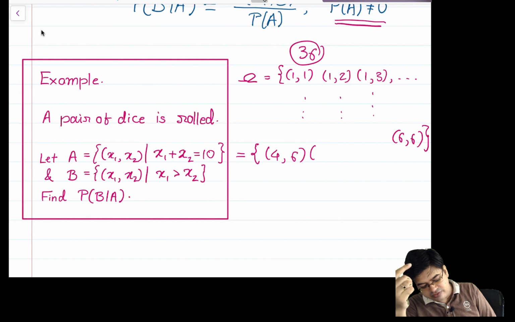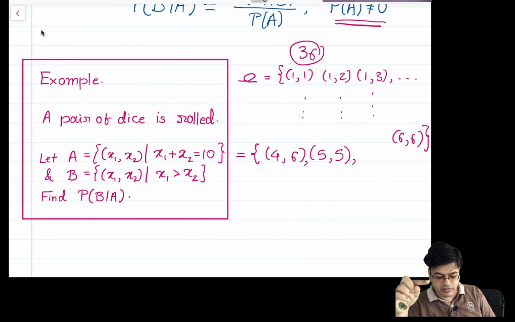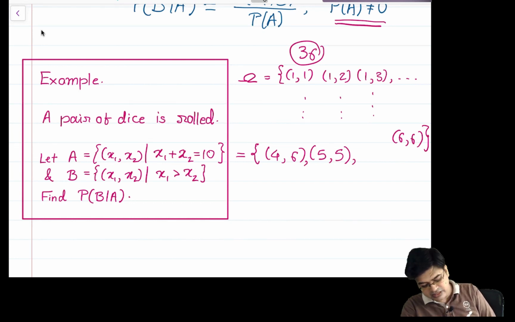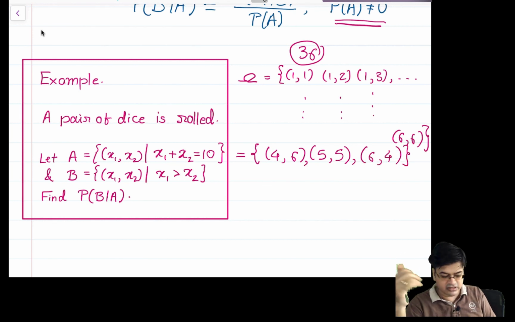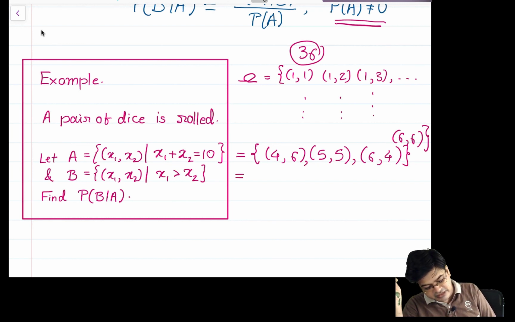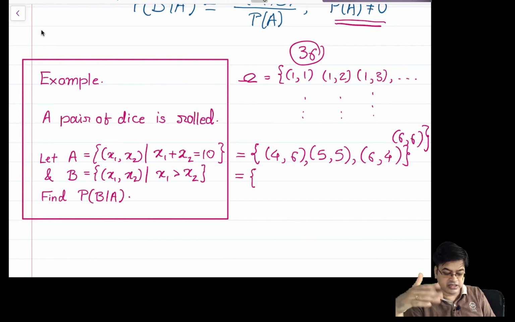Then you will go with 5 5. 5 6 is 11, so that ends the row with 5. 6 6 is 12, 6 5 is 11, 6 4 is another element. I think these are the only elements in this particular set. Now B is the event that x1 is greater than x2, x1 strictly greater than x2.